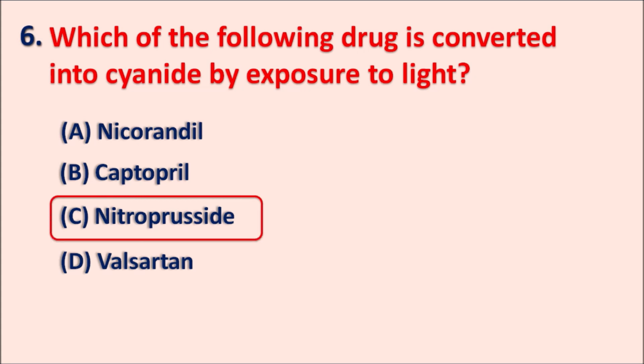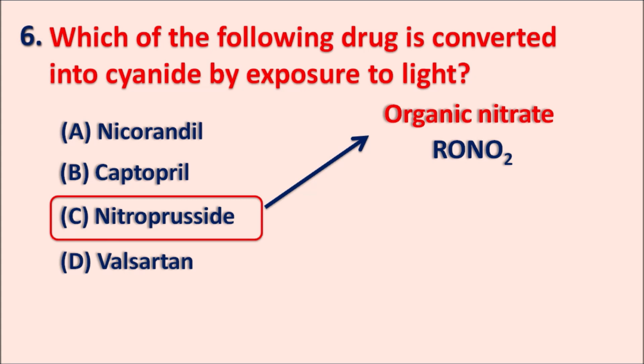Nitroprusside, which is commonly known as sodium nitroprusside, is an organic nitrate. So the sodium nitroprusside is an organic nitrate which can be represented by RONO2, and when this is exposed to light or even air, it is going to be converted into cyanide. This cyanide produces cyanide toxicity, resulting in hypotension, flushing, and dizziness in the patients. So that's why this sodium nitroprusside should be stored in dark colored bottles and filled up to the brim along with some antioxidant. And what is the use of this drug?